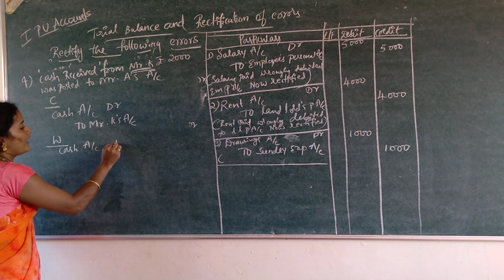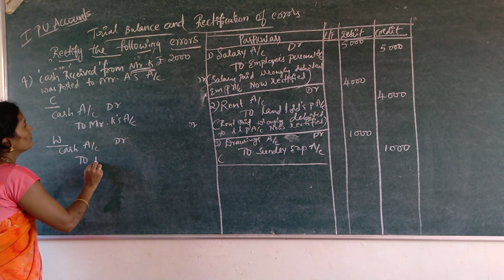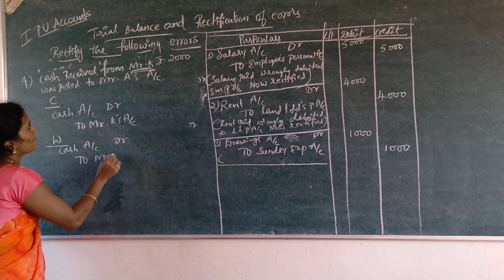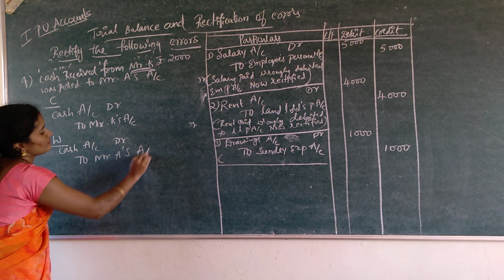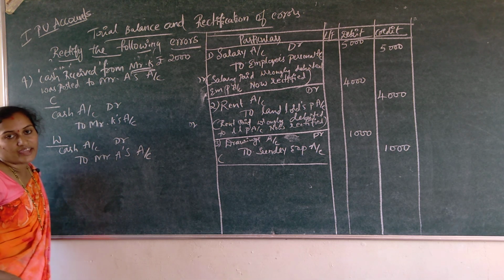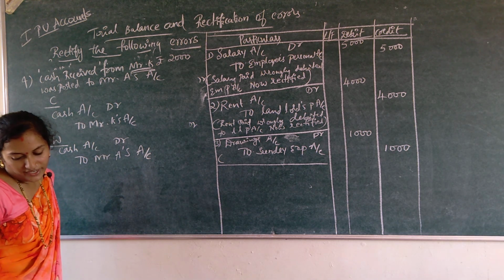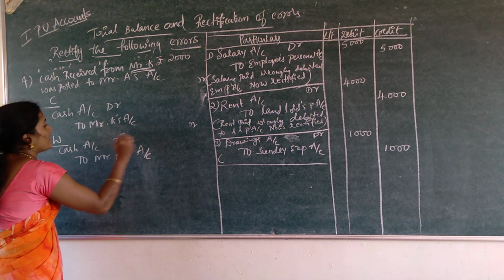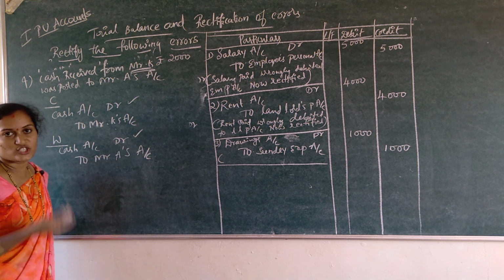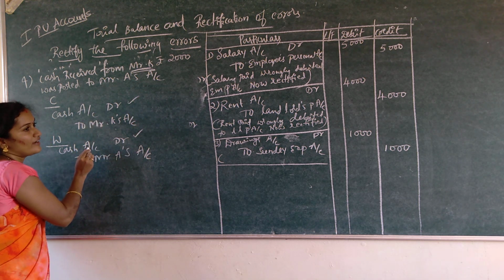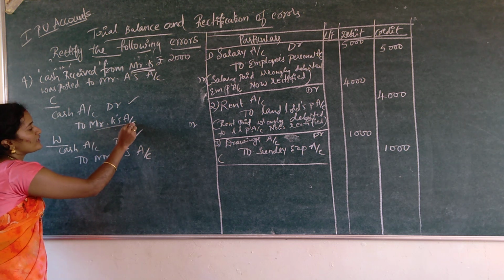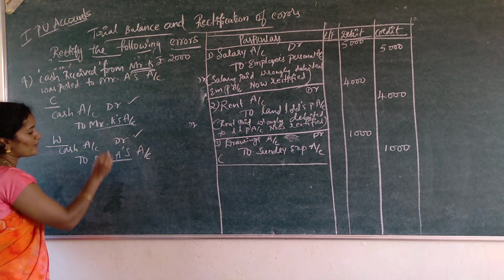Cash account debtor to Mr. A's account. Under the debit side there is no problem, cash received we write under the debit side. The problem is to Mr. K's account and to Mr. A's account.